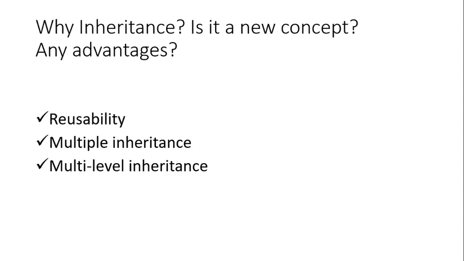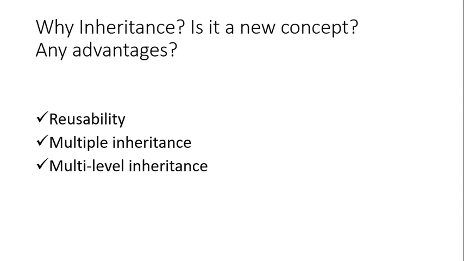So what is the main advantage of using inheritance? The main advantage is that it helps us reuse the source code that has already been written by others. So reusability is the first advantage that inheritance has. The second advantage is that inheritance can be of many types: multiple inheritance and multi-level inheritance.